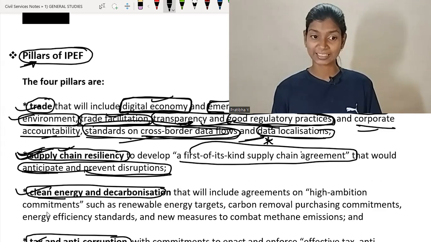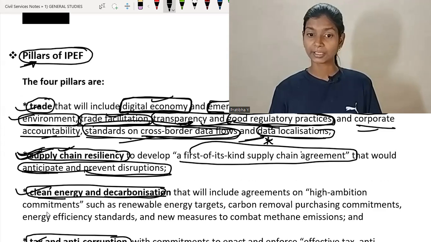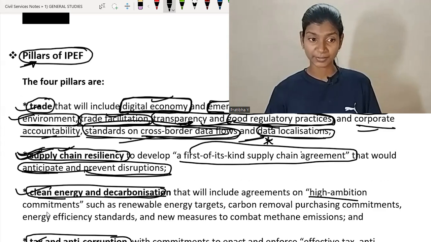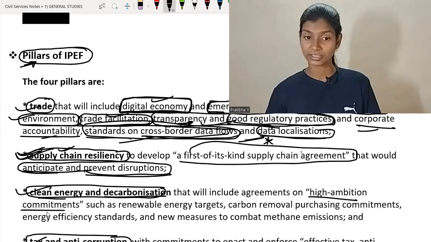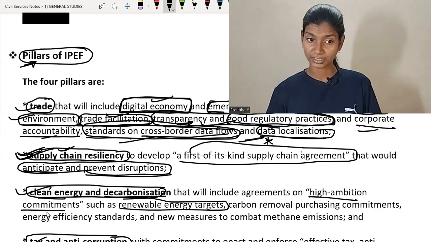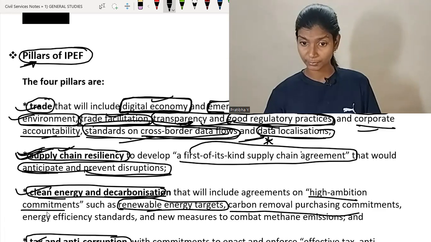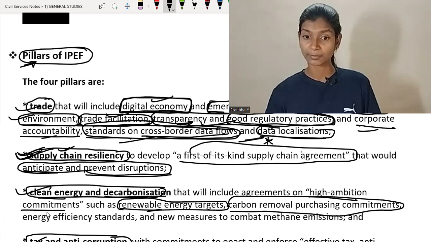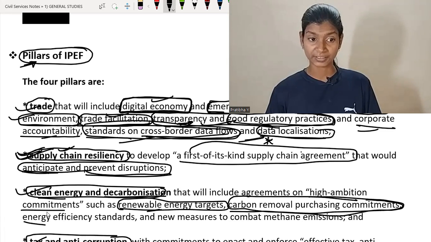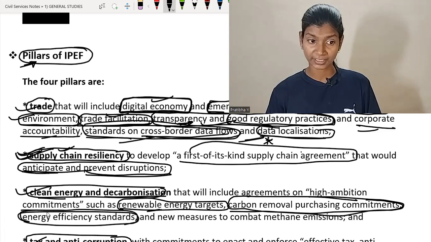Next one is clean energy and decarbonization. That will include agreement on high-ambition commitments such as renewable energy targets. What is the target of each country in terms of renewable energy? Carbon removal purchasing commitment to remove the carbon. What types of purchasing commitment we made? Energy efficiency standards. That means the standards made on energy efficiency in different areas,